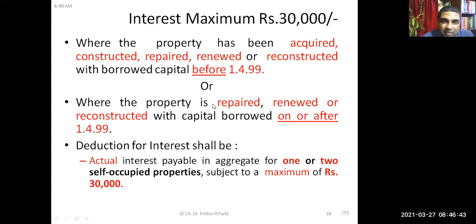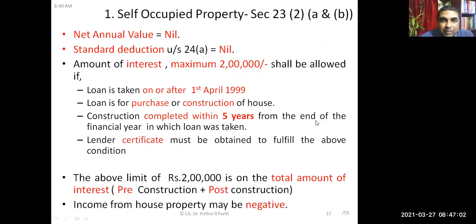And one more thing, if the loan is taken for repair, renewal, or reconstruction, not for purchase or construction, on or after 1499 also, then how much interest is allowed? Again, 30,000. 2 lakh rupees is allowed when the house is taken for purchase or construction.